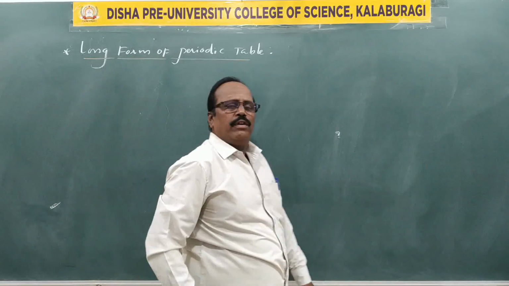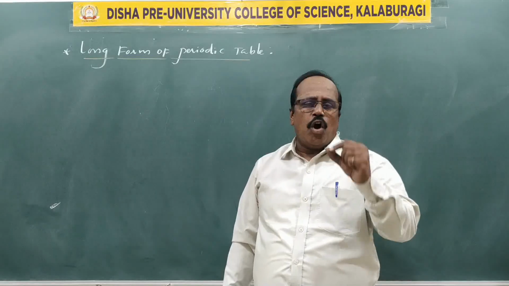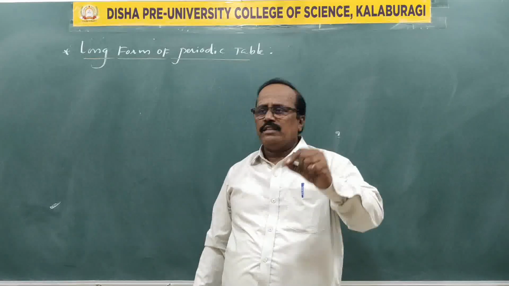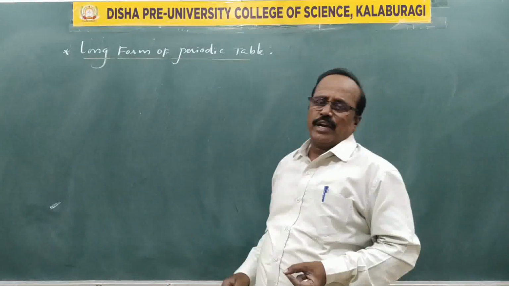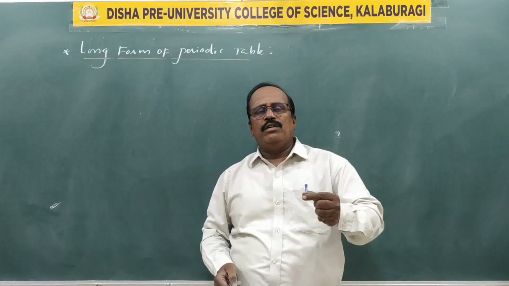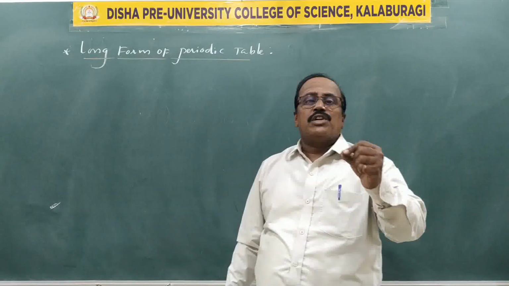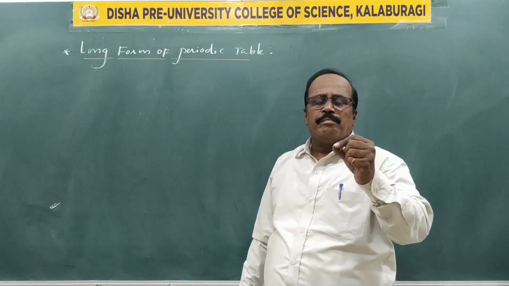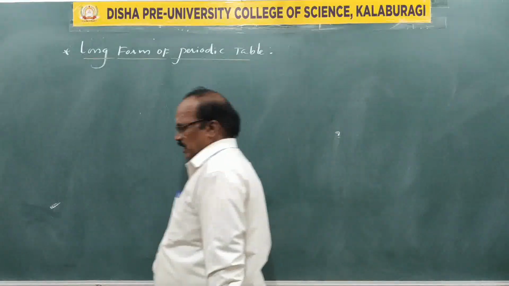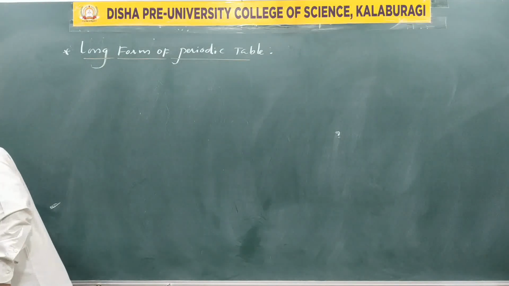The meaning of this heading is that the present or the modern version of the periodic table is known as the long form of the periodic table. Whatever periodic table we have these days, the modern periodic table, is known as the long form of the periodic table. That is the information.